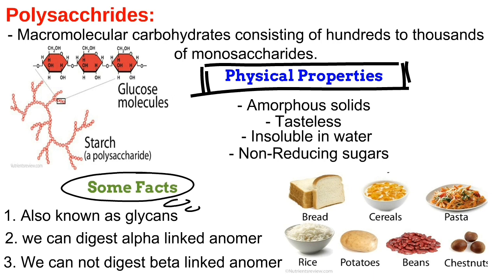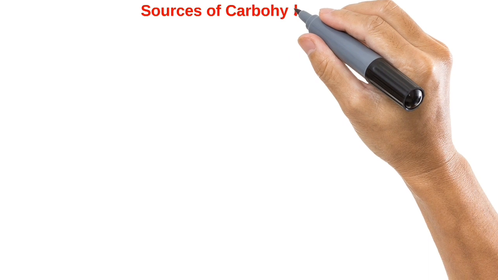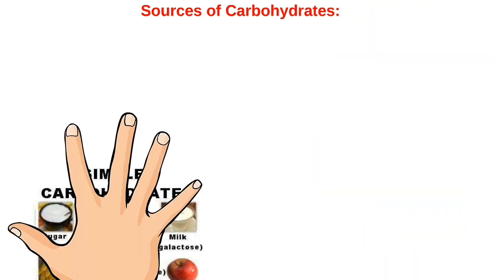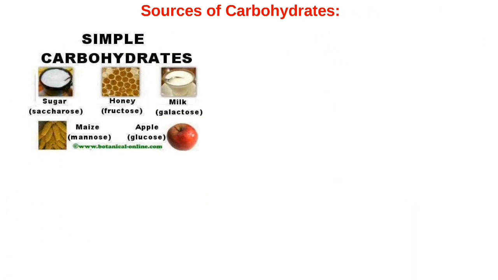Now we will see some sources of carbohydrates. The sources of simple carbohydrates, so you can say monosaccharides, are sugars, honey, milk, apple, and maize. In sugars, we have saccharose. In honey, we have fructose. In milk, we have galactose. In apple, we have glucose and fructose as well. In maize, we have mannose.